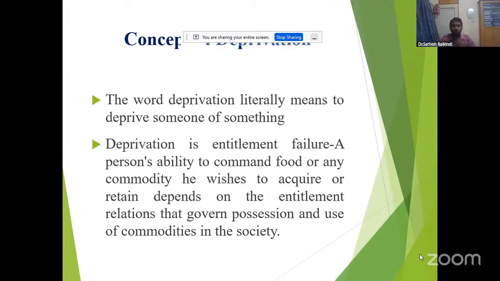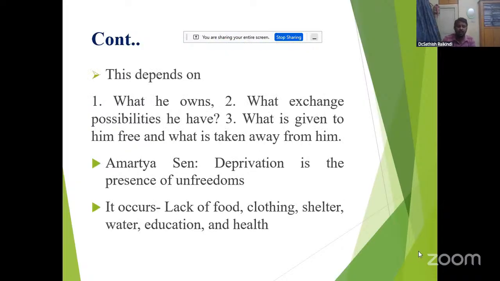That's why deprivation is entitlement failure. What is entitlement failure here? A person's ability to command food or any commodity he wishes to acquire or retain depends on the entitlement relations that govern the possession and use of commodities in society.